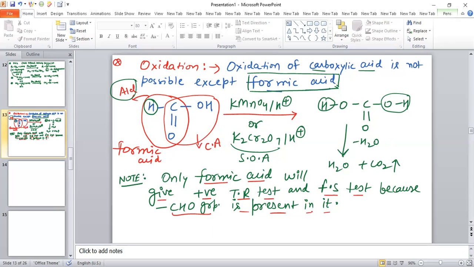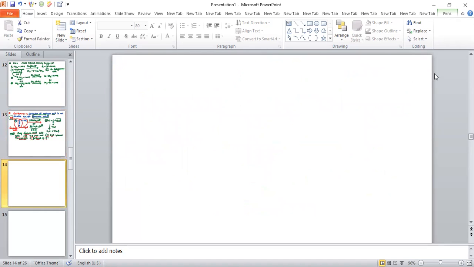So this is all about carboxylic acid, aldehyde and ketone. Now the only topic we have left is benzoic acid. So we are going to discuss the preparation of benzoic acid also. The next topic is benzoic acid. The molecular formula of benzoic acid is C6H5COOH.